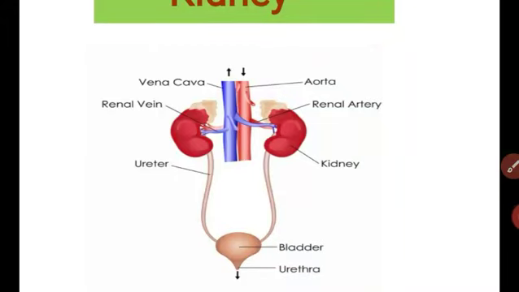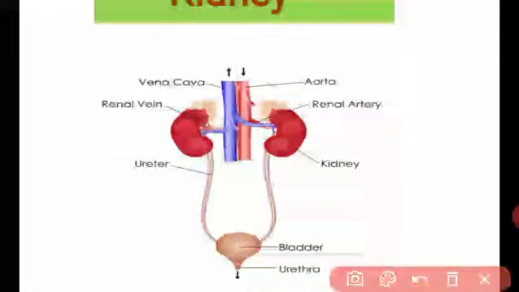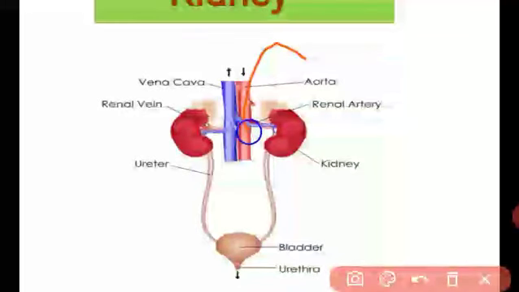The main function of the kidney is purification of blood, meaning whatever impure blood enters into the renal artery. This renal artery transfers it into the kidney. The kidney purifies the blood and forms the urine.